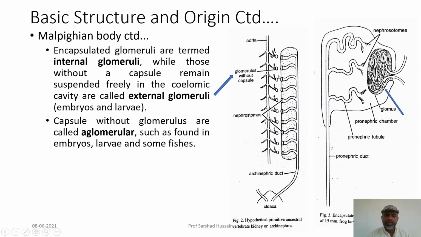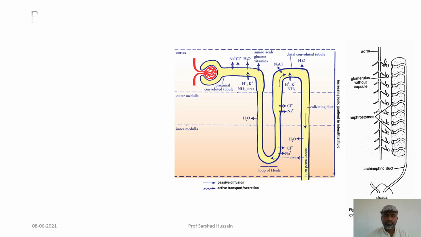Normally, this condition is present in the larvae and the embryos only, and the Bowman capsule which does not have a glomerulus inside it is called aglomerular, and it is found in embryos, larvae and some fishes also.